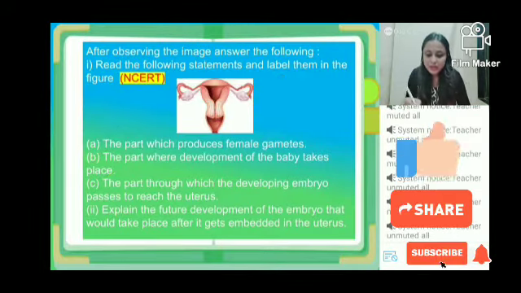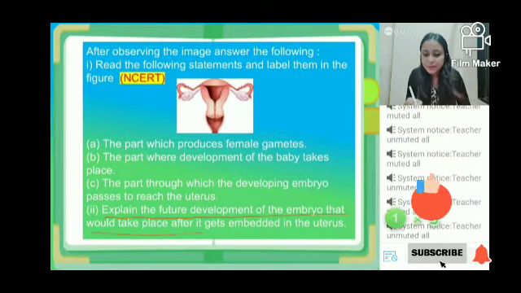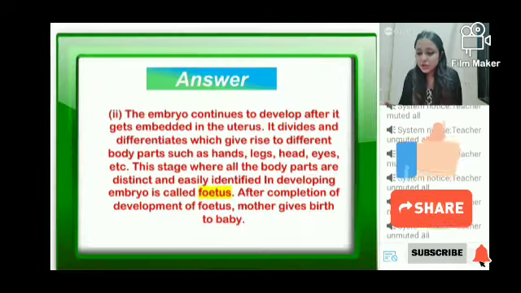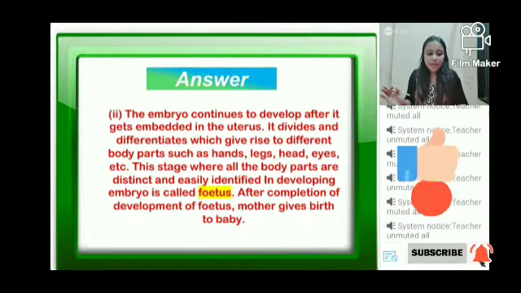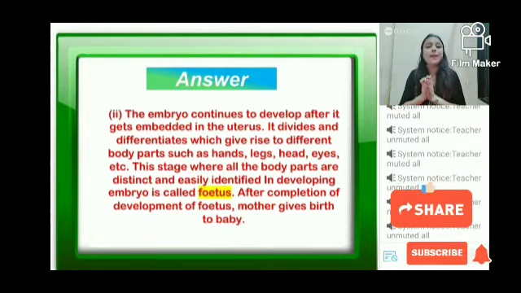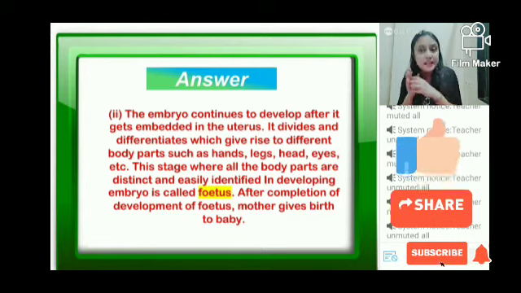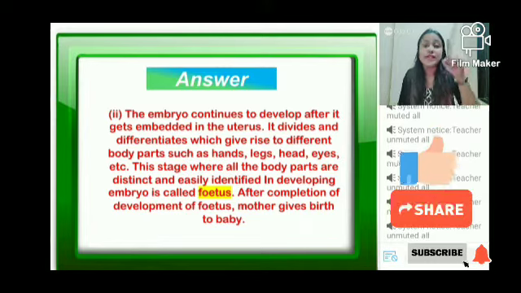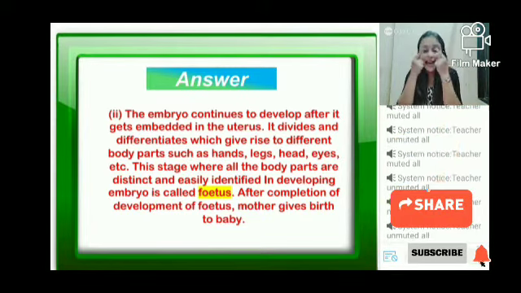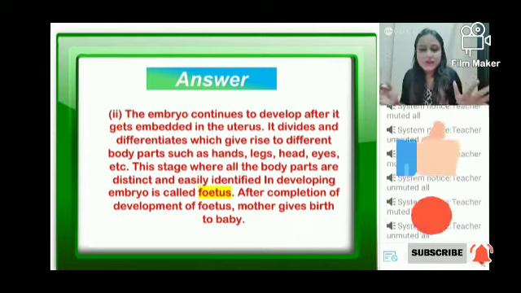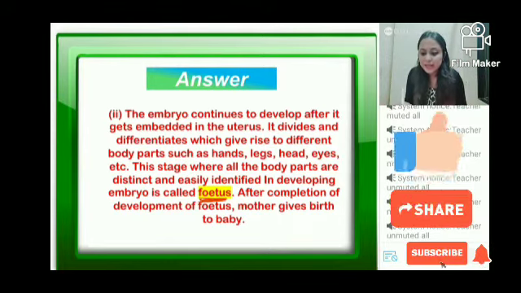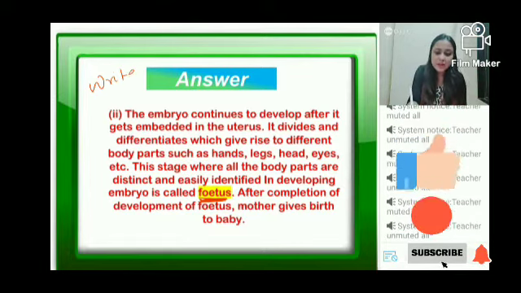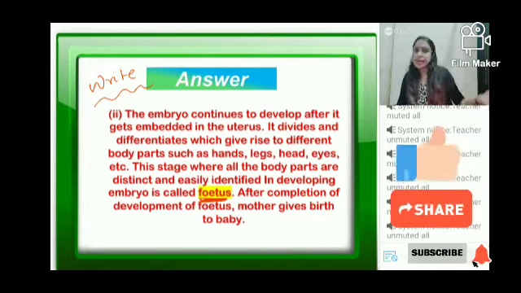And now this was our question. What was the last question? Explain the future development of the embryo that will take place after it gets embedded in the uterus. So the answer to this question is here. I am not explaining it line by line, but all I can tell is after implantation takes place, the baby will start to form its different structures of the body. For example, head, ears, eyes, mouth, hands, legs, all of these will be formed, and ultimately it will be called a fetus. So yes, you also have to write this, and yes, you have to learn it also.